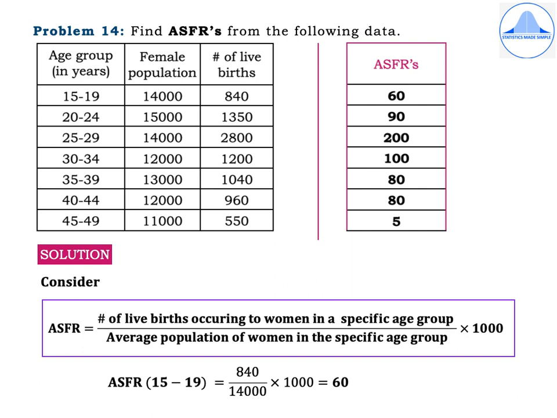Now, in a similar way, you can find the ASFRs for the remaining age groups, that is 20 to 24 till 45 to 49, and then write down all the ASFRs in the column as I have shown on the right hand side, which is highlighted in pink color. So the ASFRs for all the age groups are 60, 90, 200, 100, 80, 80 and 5.